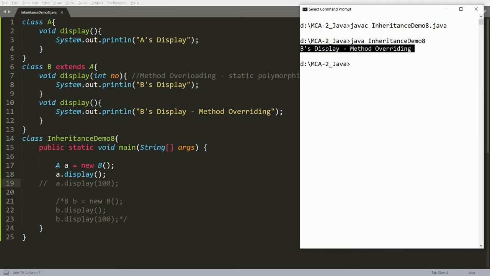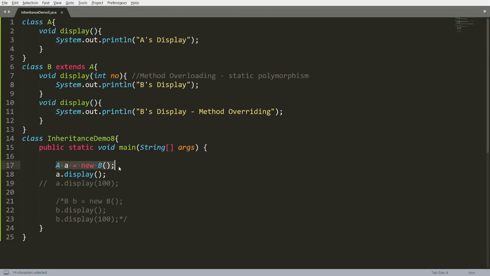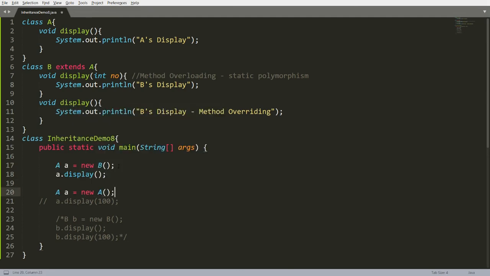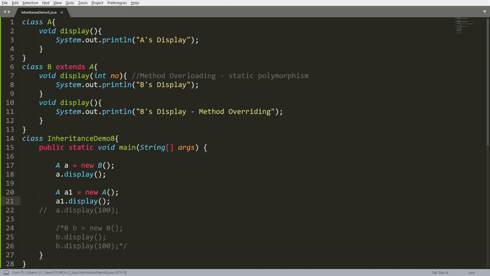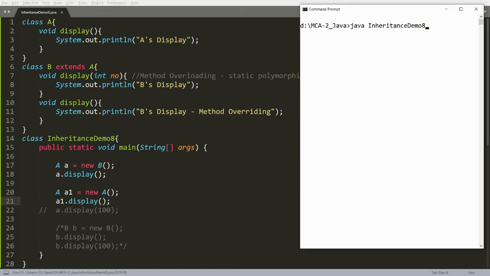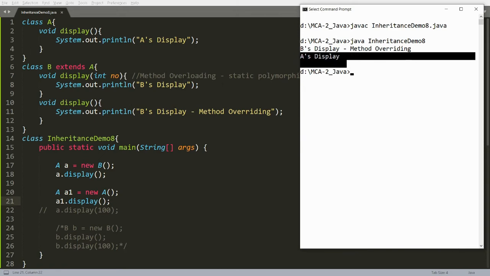It means that father can access the function of the child if it is an overridden method and if it is pointing to the child. Suppose father is not pointing to a child, right? Suppose A1 is there, father is not pointing to the child, and if you call the display function, then it will simply call the function of the father, not the function of the child. So if father is pointing to father itself, then it's the father's function, and if father is pointing to the child, then it's the child's function.